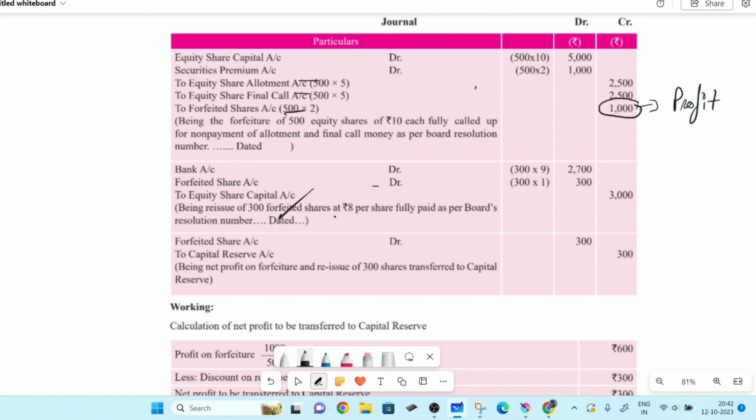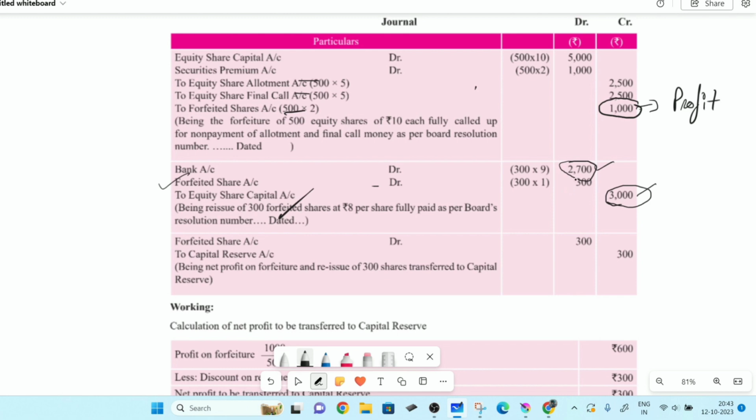And in the next entry, you check, we have forfeited shares on the debit side. So what does it indicate there? If you check the second entry, what is the share capital value? 3,000. And we are selling it and getting how much money? 2,700. So something of 3,000 we are selling for 2,700. So what is this 300 for us then?